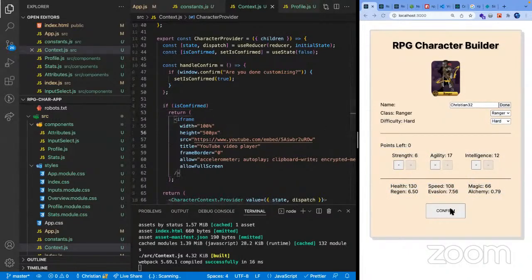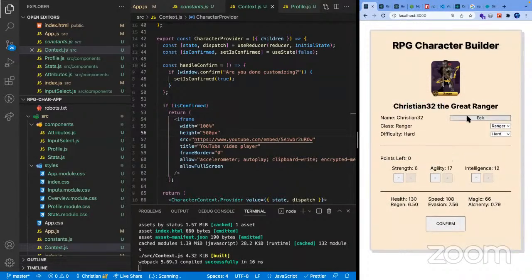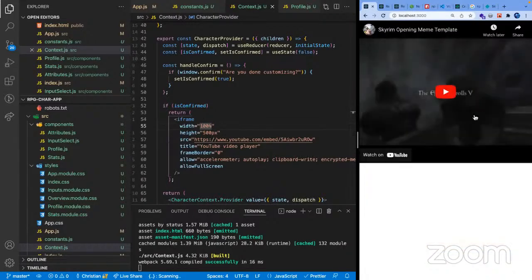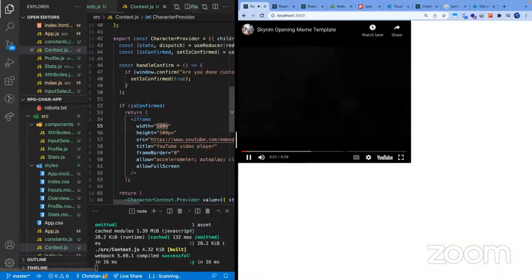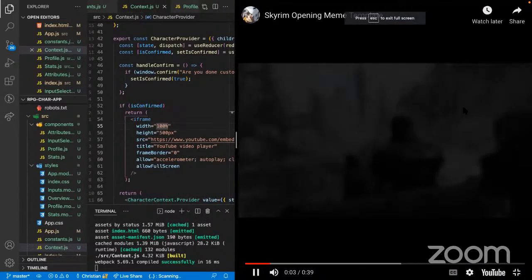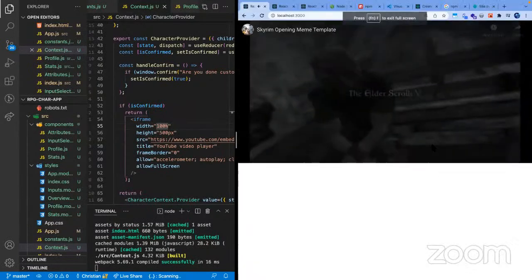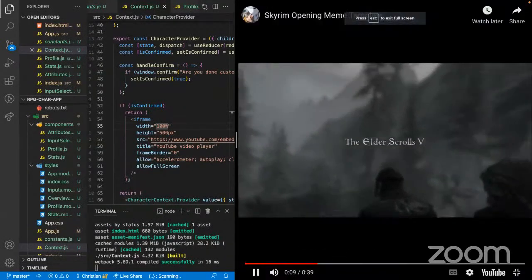So these are going to be my stats. And then, yeah, I'm going to confirm. I think I'm already good with my character. I didn't even press done. Let's press done first. Christian 32, the Great Ranger. And once I click confirm, this iframe would show. And yeah, we are now starting in our game. So that was our character builder.